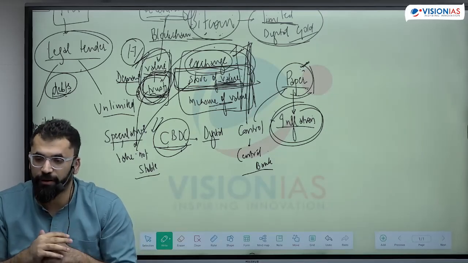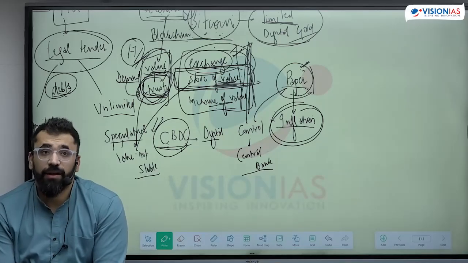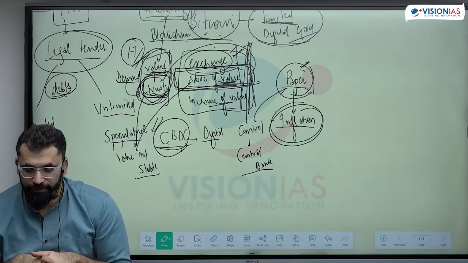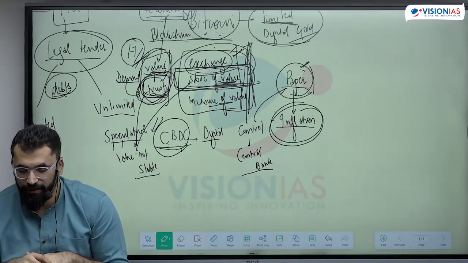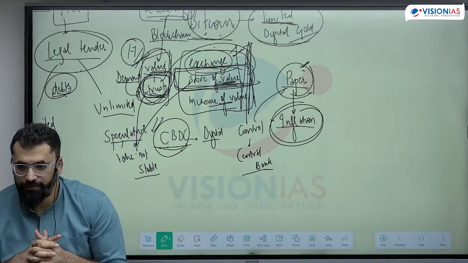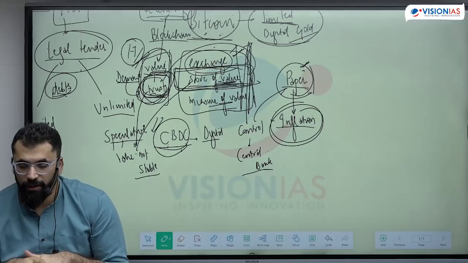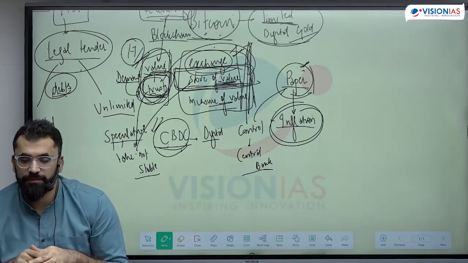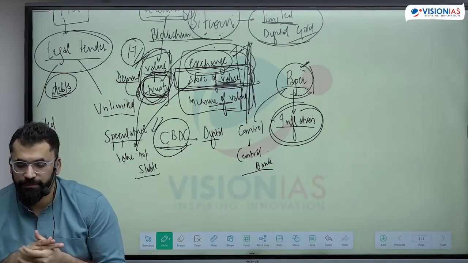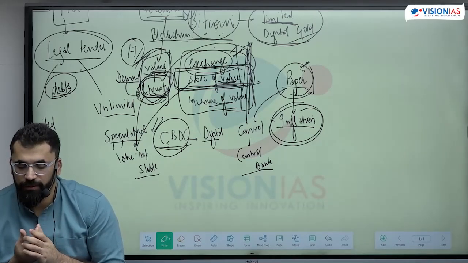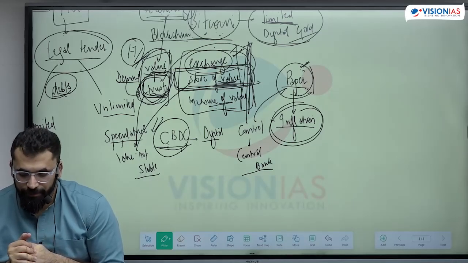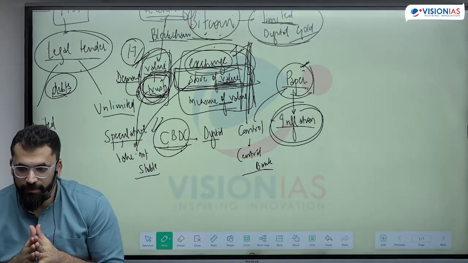Second, unit of account. Money serves as a yardstick to measure values of all other goods and services in terms of their money price.